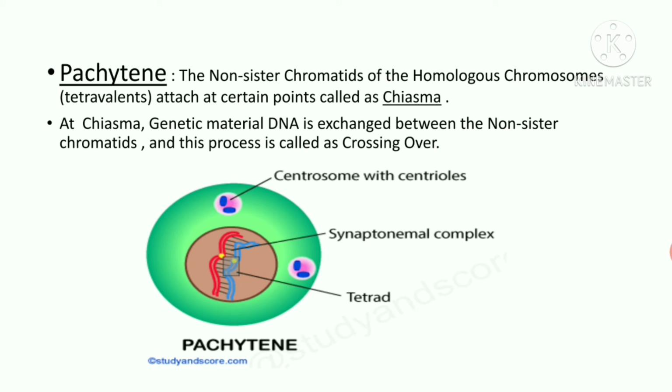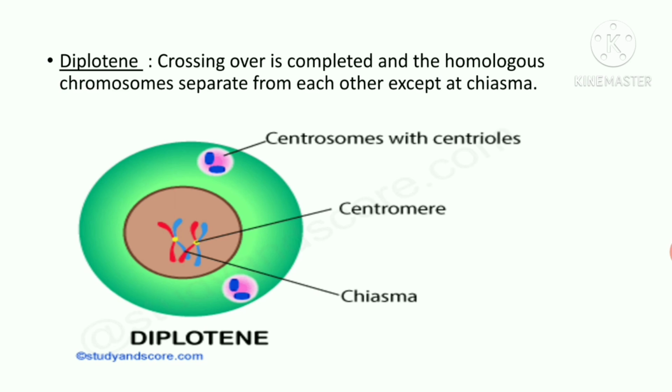At chiasma, genetic material DNA is exchanged between the non-sister chromatids and this process is called as crossing over. In the diplotene stage, crossing over is completed and homologous chromosomes separate from each other except at the chiasma.